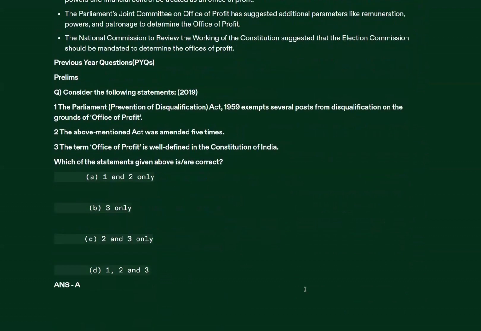So with this, we come to the conclusion of the session. Go and revise about office of profit. Go and read about some of the disqualification and qualification provisions for the MPs and MLAs as given in your book and notes.